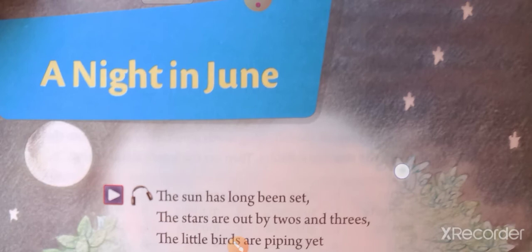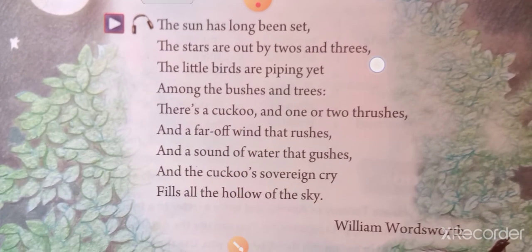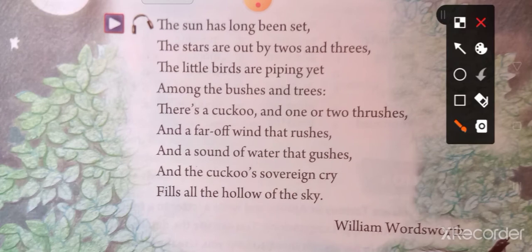So let's recite the poem. The sun has long been set. The stars are out by twos and threes. The little birds are peeping yet among the bushes and trees. There's a cuckoo and one or two thrushes, and a far off wind that rushes, and a sound of water that gushes, and the cuckoo's sovereign cry fills all the hollow of the sky.